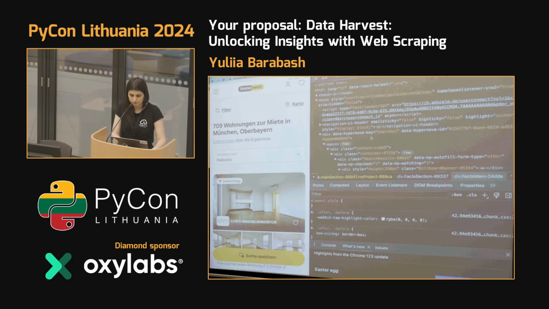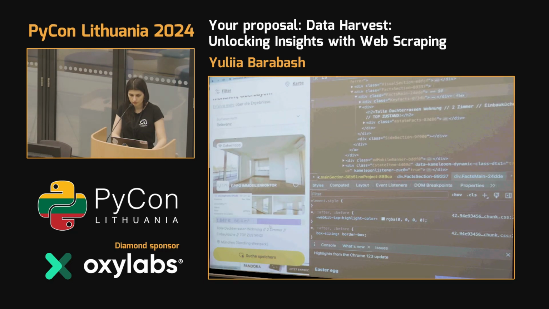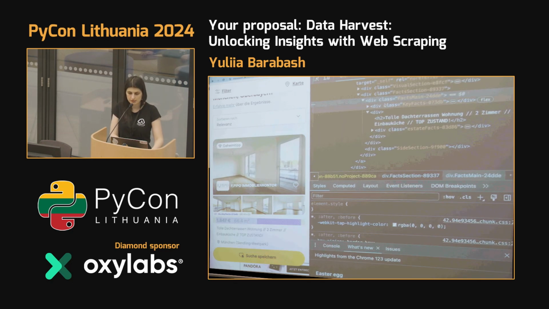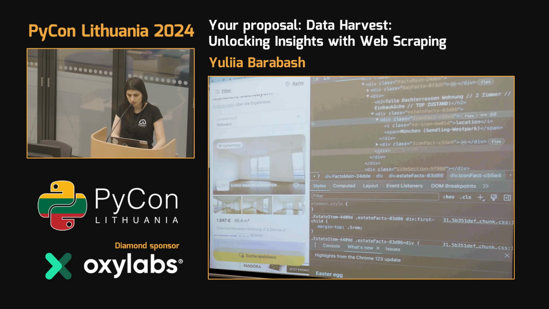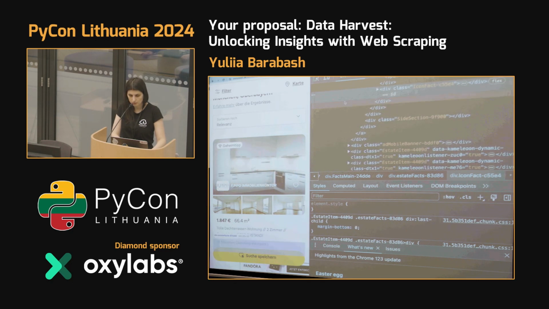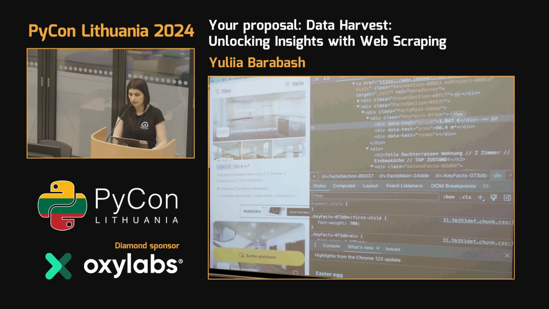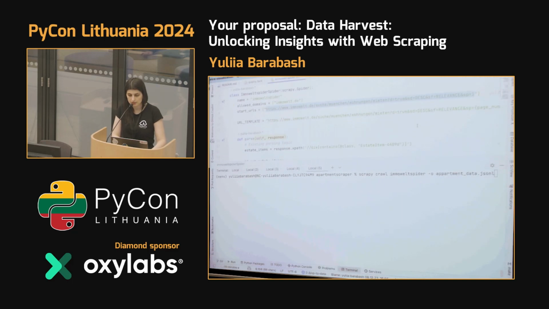So let's click here, and you can see right now we have this div. That's even bigger. We have this div. Here we have the name. Inside we will have our location, which we are interested in, and also we have our price that we are interested in. And also we have price, area, and rooms. Good. And we are interested in this information.